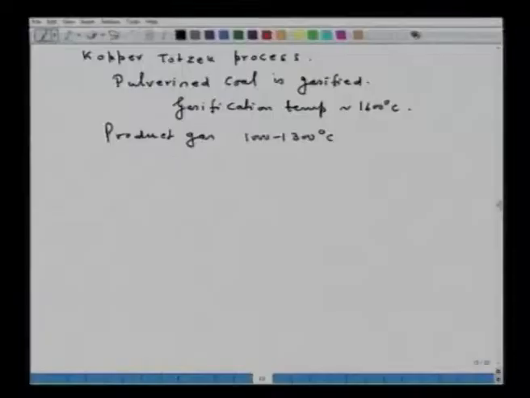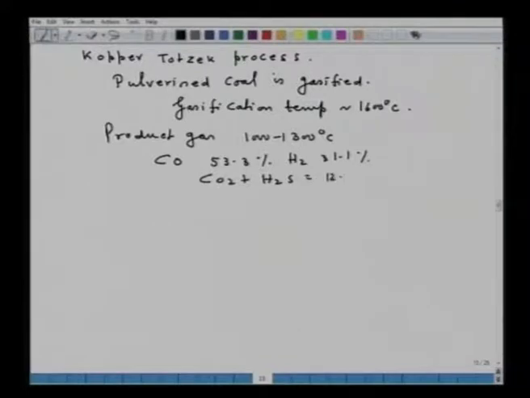The composition of producer gas is carbon monoxide 53.3%, hydrogen 31.1%, and CO2 plus H2S 12.2%, and accordingly its gross calorific value is 2670 kilocalorie per meter cube.